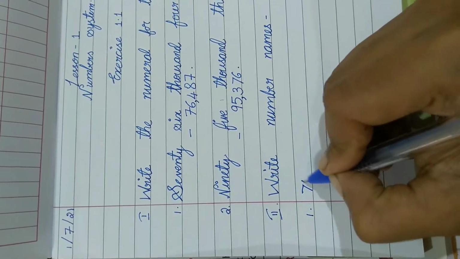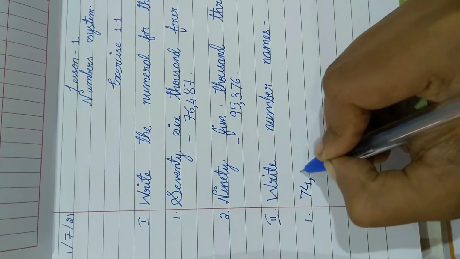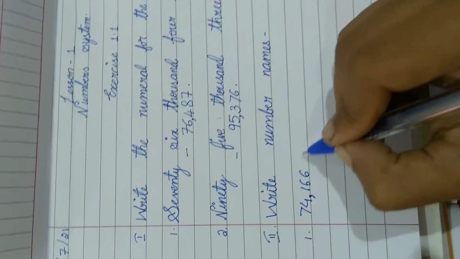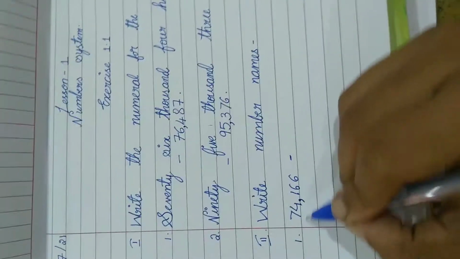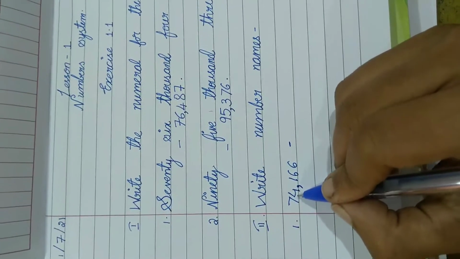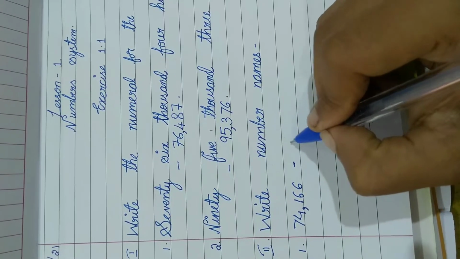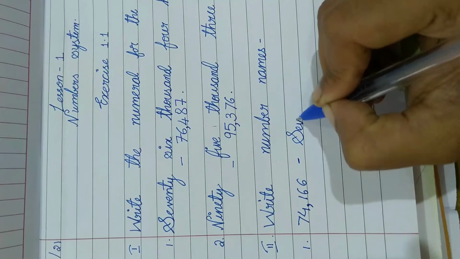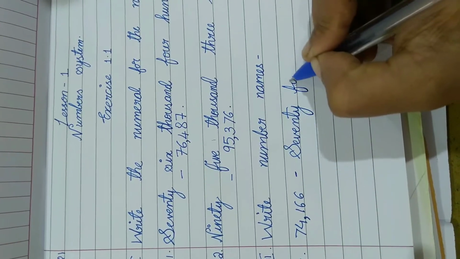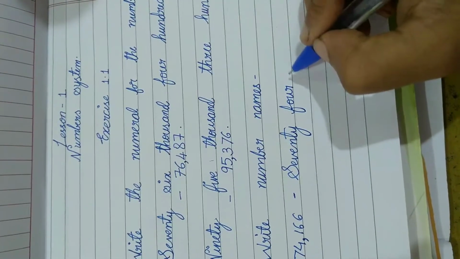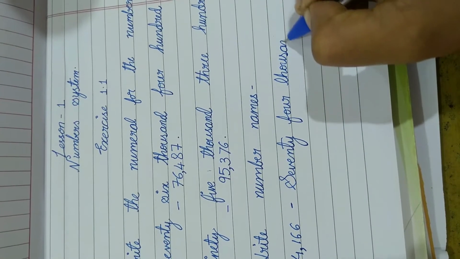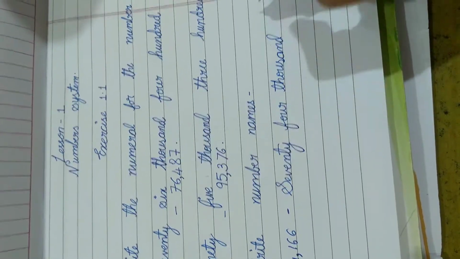So 74,166. This is the question. Don't forget these commas, children. So let's write the answer. So this is ones, tens, hundreds, thousand, 10,000. So 74,000. First letter capital: Seventy, 70, Four, 4,000, Thousand, 1,000.